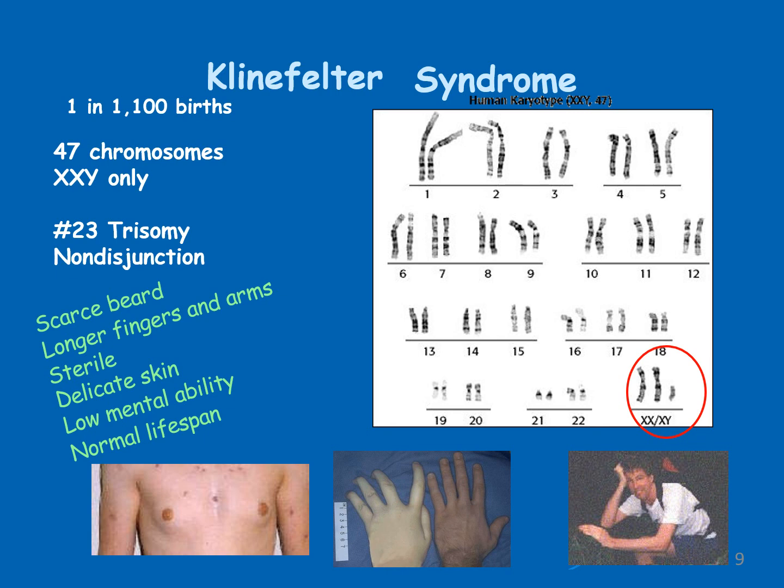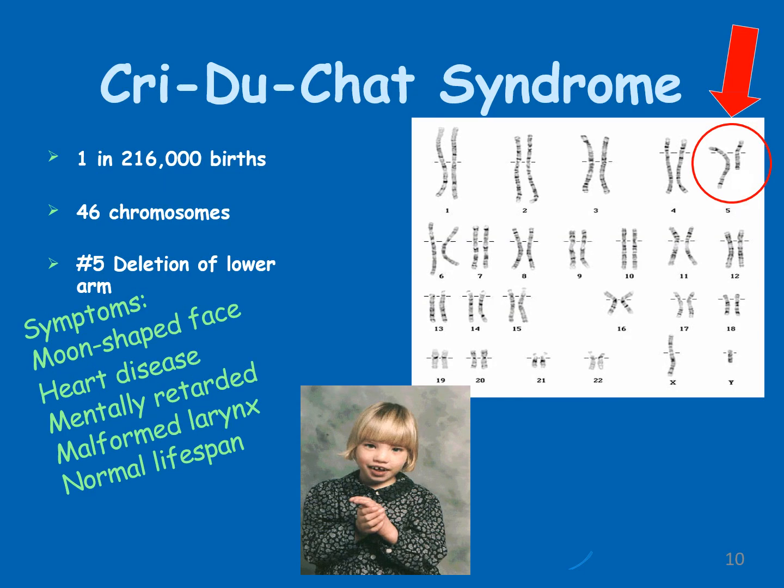As these organisms develop into male, they have scarce beard, longer fingers and arms. Usually these males will be sterile, with delicate skin and low mental ability, and of course they will have a normal lifespan, but mentally they will be retarded. Such organisms are produced by the combination of XXY, and this syndrome is called Klinefelter's syndrome.